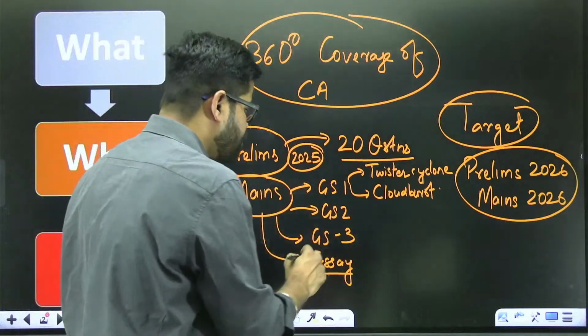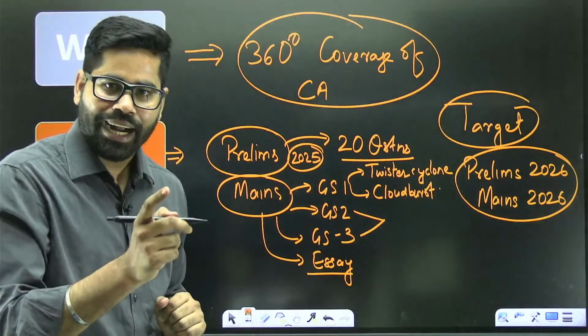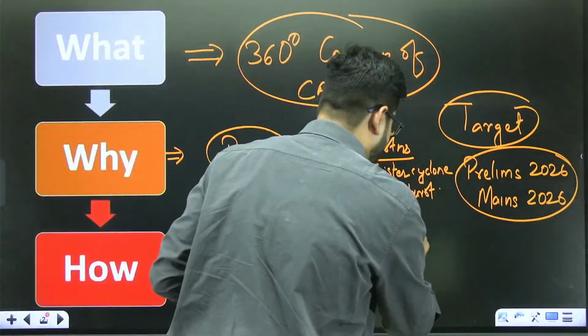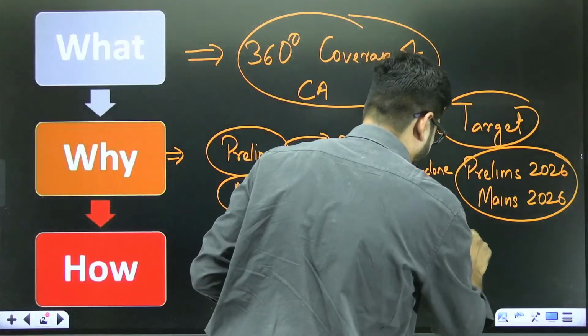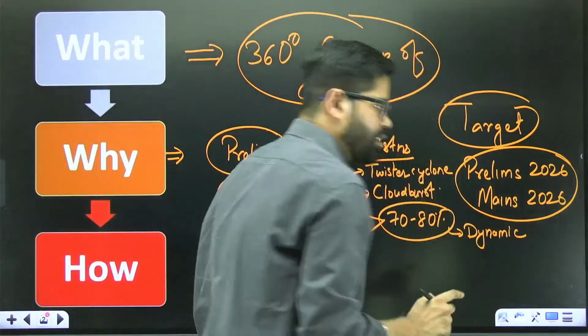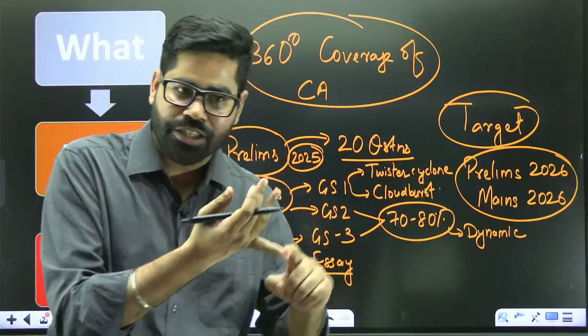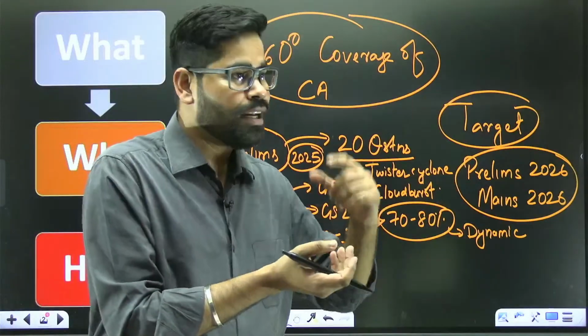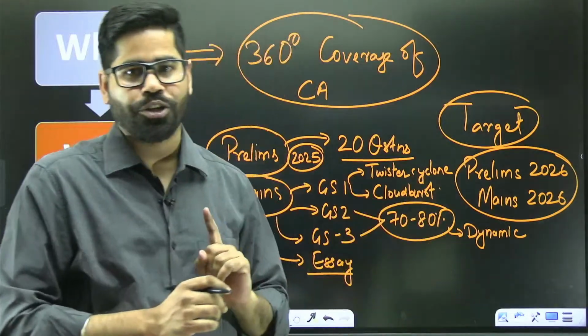Second, in GS paper 2 and GS paper 3, you will find that around 70 to 80% of the questions are dynamic in nature. That means you will need current affairs, the reports, the judgments, the articles, the committee reports, each and everything to write your answer.